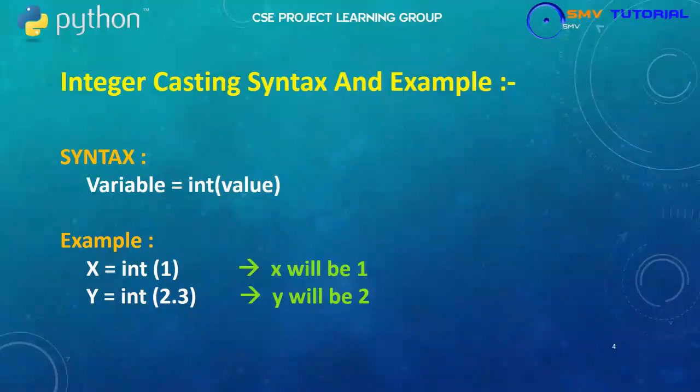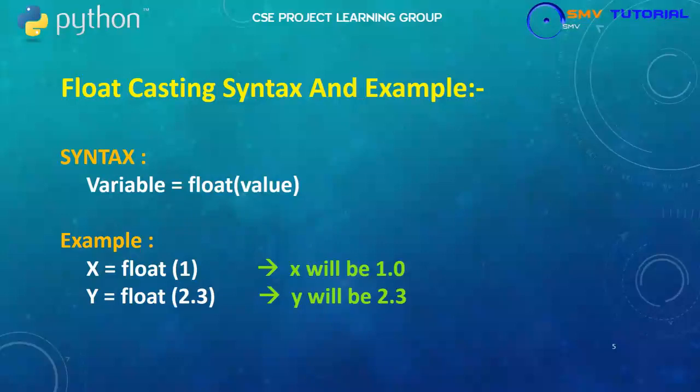Next, integer casting syntax and example. The integer casting syntax is variable equal to int of value. Next, the example: x equal to int of 1. Then x will give 1. Next, y is equal to int of 2.3. The 2.3 is float data, but the integer casting converts it into an integer. You will have 2 only.